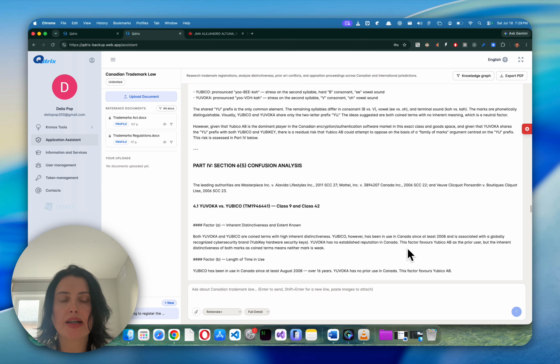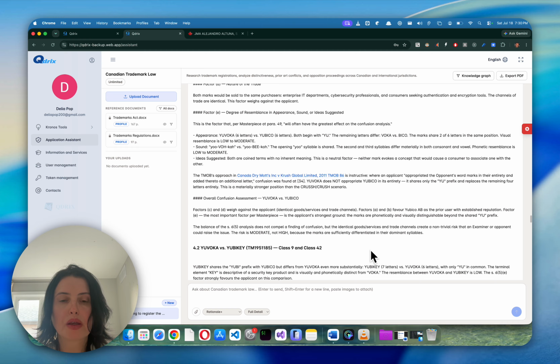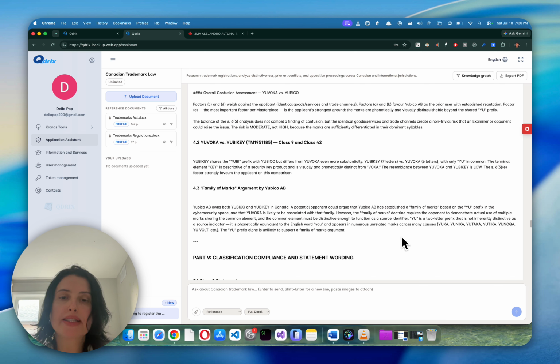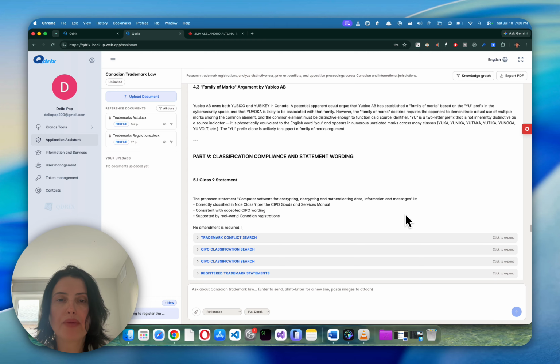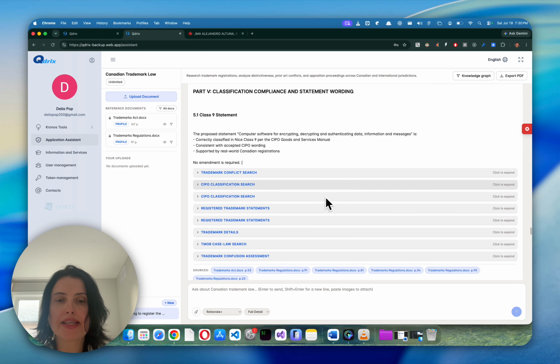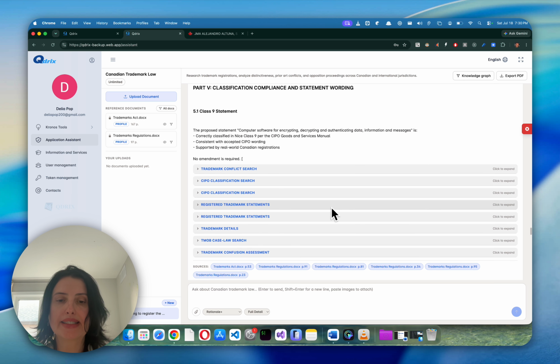Here is the confusion analysis for UVOCA versus Ubico. And for UVOCA versus YubiKey. In regards to the family of marks argument, we are being told that the U prefix alone is unlikely to support a family of marks argument, and that the common element must be distinctive enough to function as a source identifier. And here we are being provided the classification, compliance, and statement wording. Additional information is here. Again, we can see the TMOB case law search, and we can view various cases as needed.